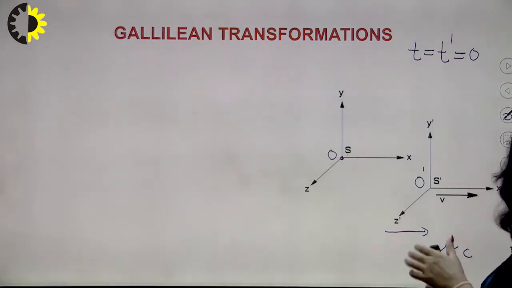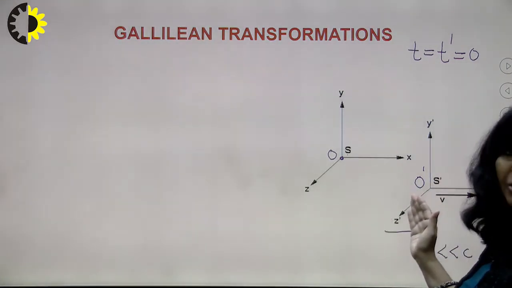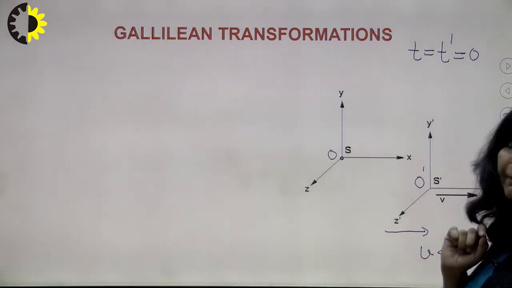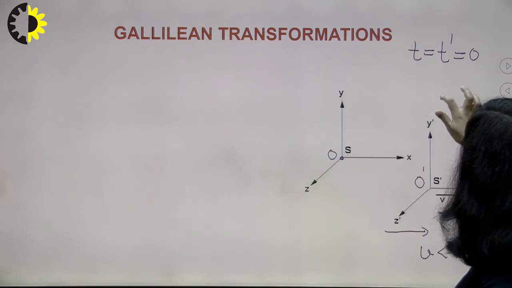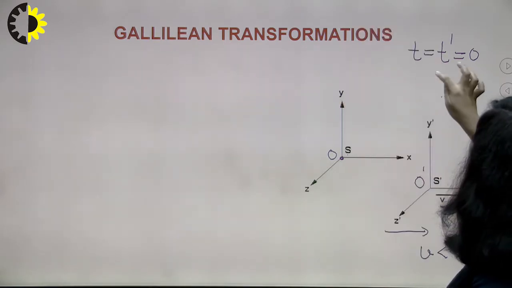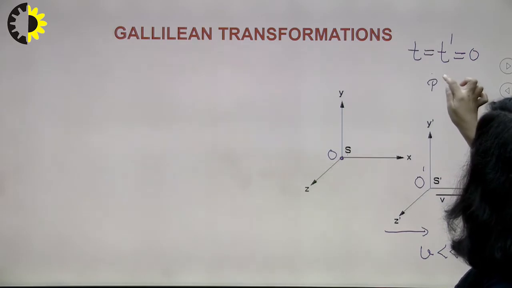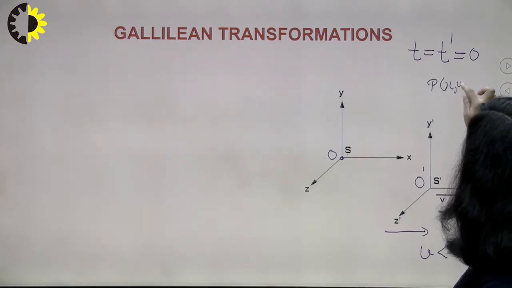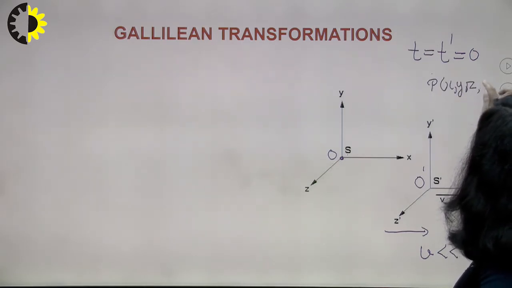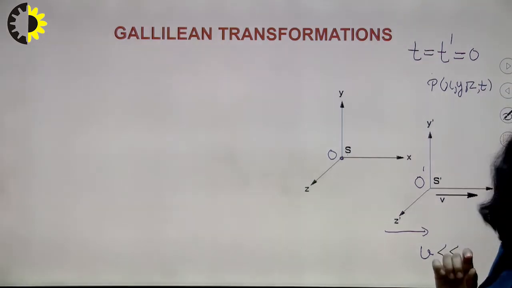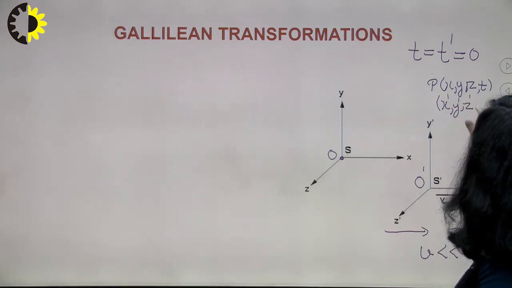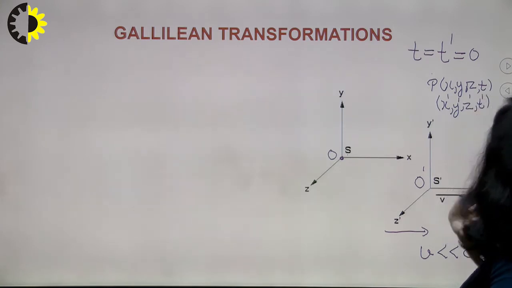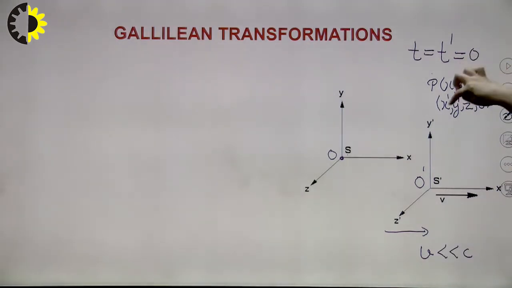And this is the new position of S dash after a time t, and you have this particular particle which is described with the help of both frames. If the set of coordinates for that particle are x, y, z and t for frame S, and for the second frame are x dash, y dash, z dash and t dash, now we have to correlate these coordinates.